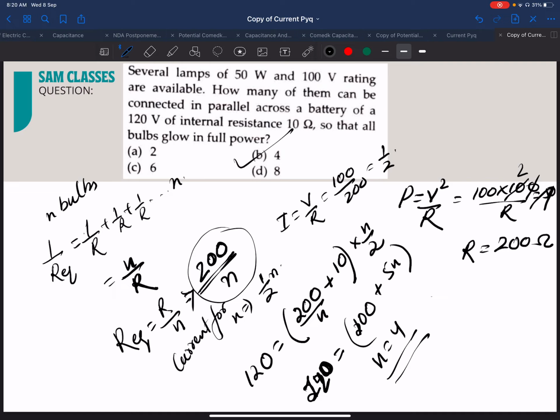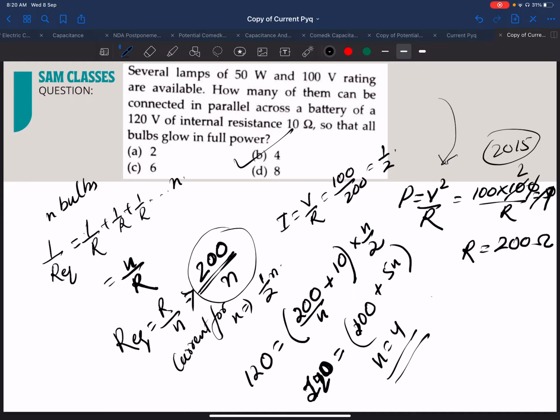So as simple as that is. It's not very complicated. Now this question is from 2015, students, from a book we took, and that book is not very proper. Last one or two questions we have taken. The rest of the questions were very simple, and this question was a bit different. So we can understand the book is not very proper. All the questions are bogus. So I don't recommend anybody to buy the book, and it's pretty late also.